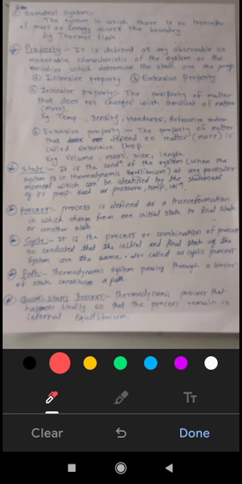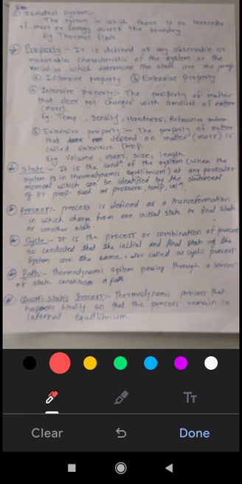Then process is defined as a transformation in which the system changes from one initial state to a final state. What is process? The state is changing. When we heat water, heating of water is a process in which water gets vaporized, or goes from liquid state to vapor state. This is the process of heating in which the form of the substance gets changed.